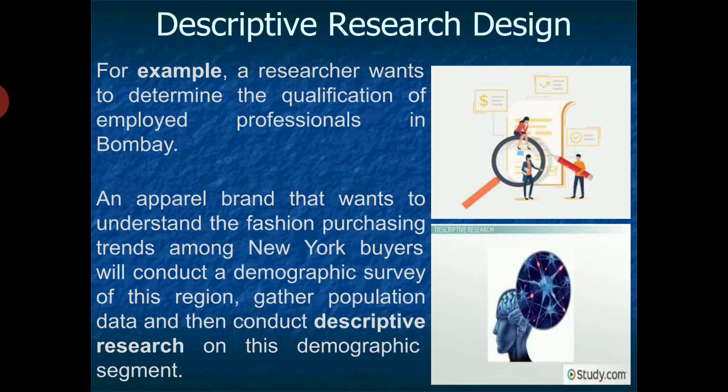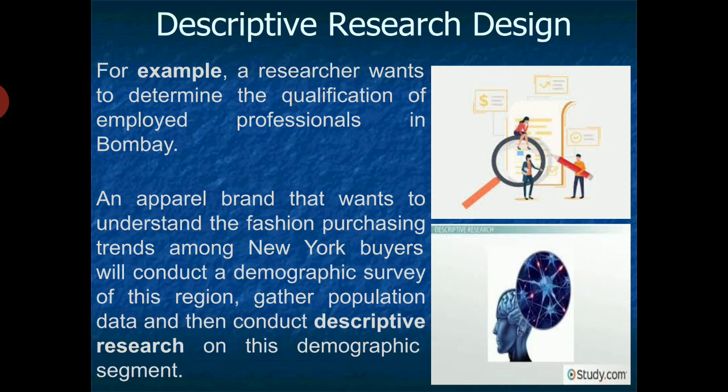An apparel brand that wants to understand the fashion purchasing trends among New York buyers will conduct a demographic survey of this particular region, gather population data, and then conduct descriptive research on the demographic segment. Demographic, that is, population segment.